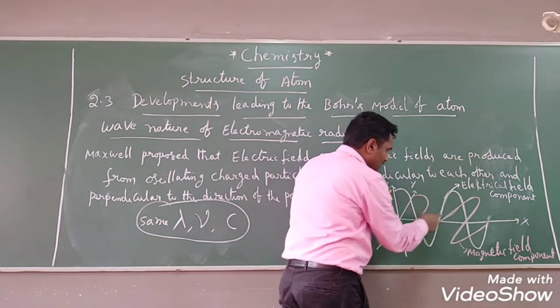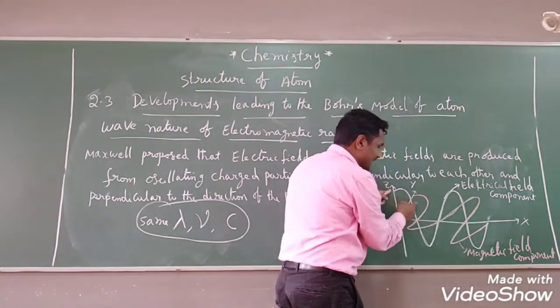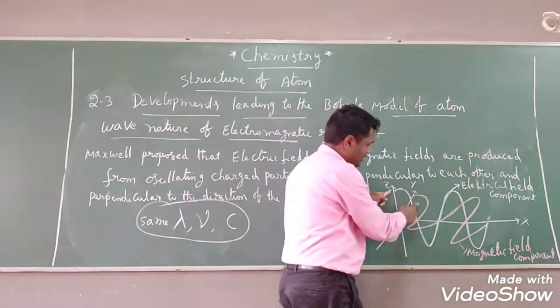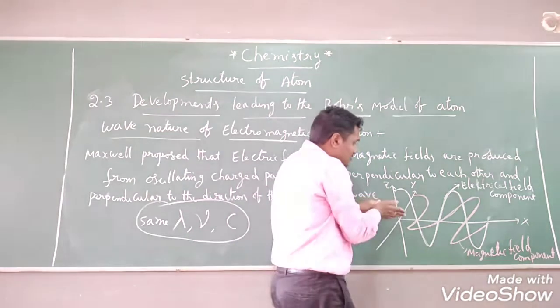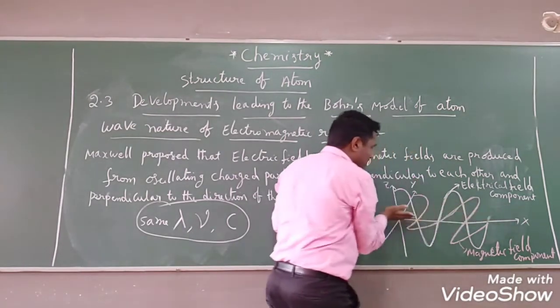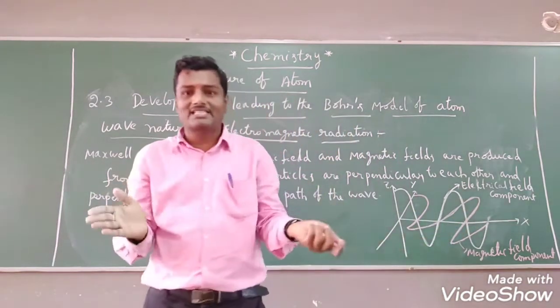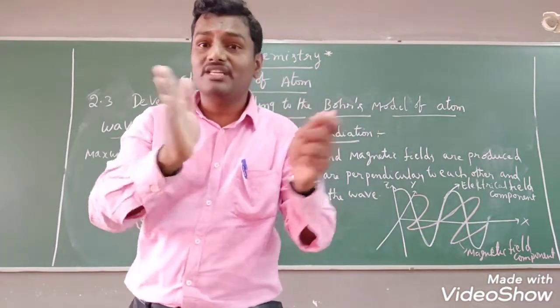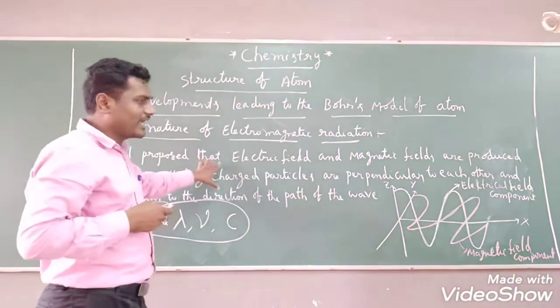This can travel horizontally on the y-axis. The y and z-axes are perpendicular to each other, right? And these two field components are perpendicular to the direction of the path of the wave. This is the direction of the path of the wave, towards what? The x-axis. So all three axes are what? Perpendicular to each other. That we have to identify. Clear? This is the main point.